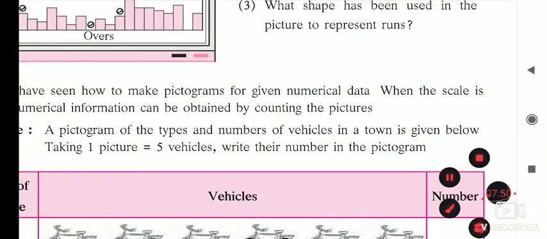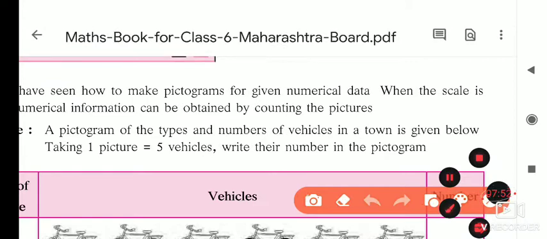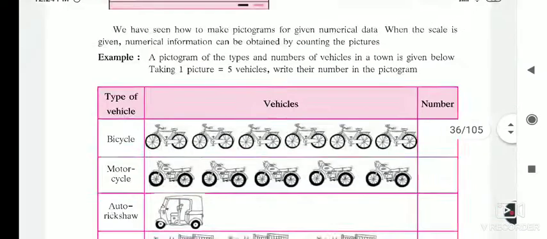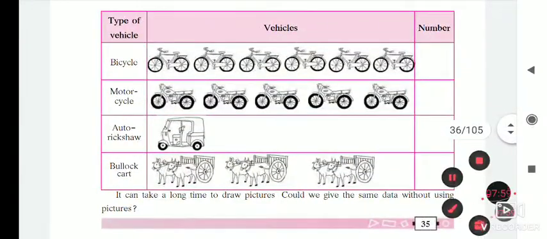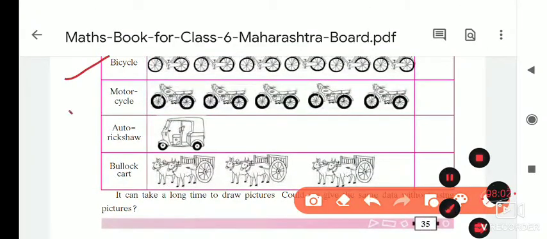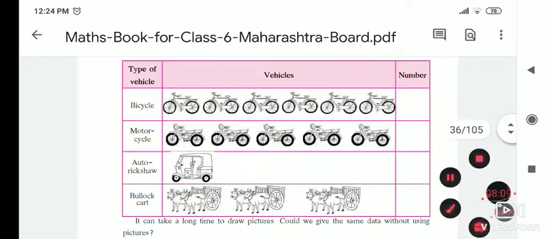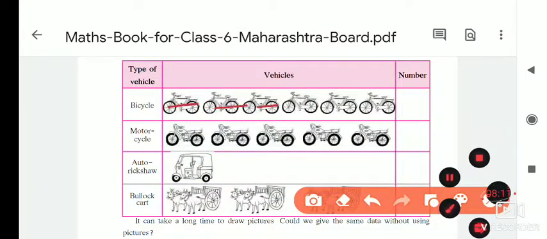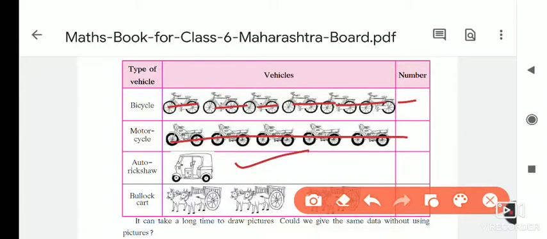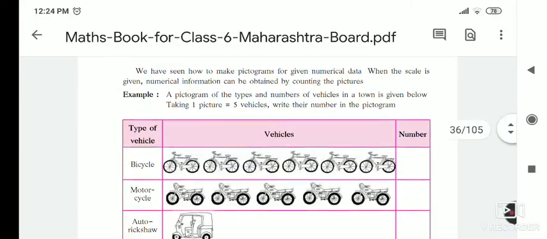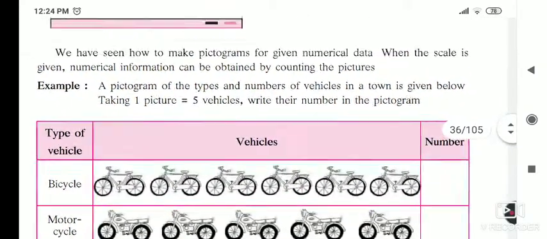The example is a pictogram of types and number of vehicles. If you see here, there is the number of vehicles and the type. The types of vehicles are bicycle, motorcycle, auto rickshaw and bullock cart. And the number is given here. How many vehicles are there? Here the pictures show 6, then 5, then auto rickshaw is 1 and bullock cart is 1. In this way, the number and type of vehicles are given in the pictogram.